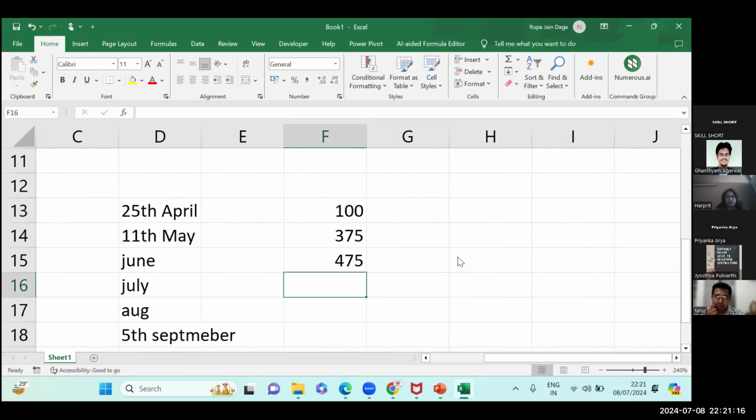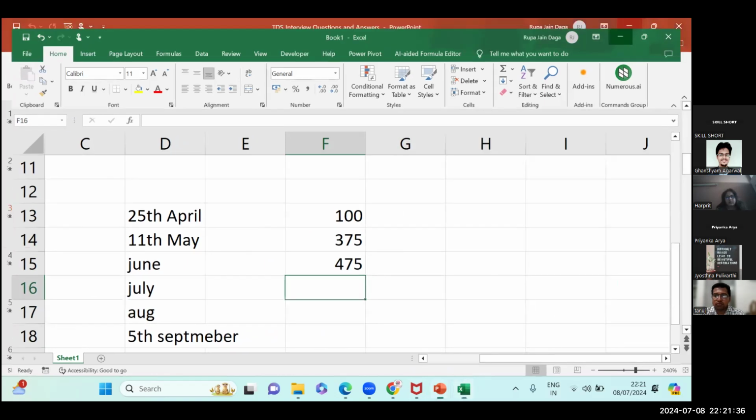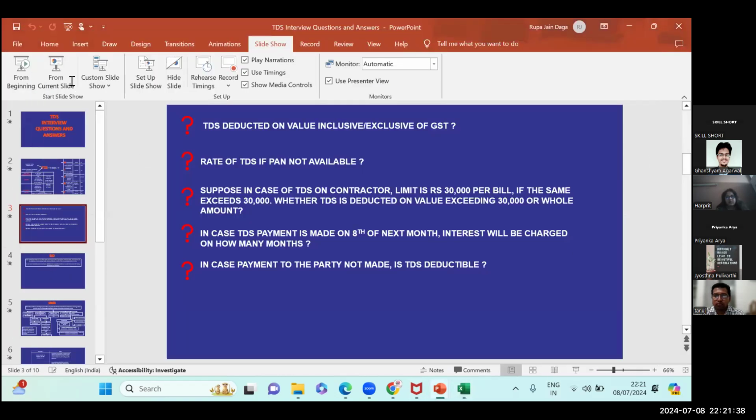Why there will be only 1%? Because we haven't deducted the TDS yet. That's why 1% will be charged. But whenever we deduct the TDS but do not deposit it, then 1.5% will be charged. But for the initial 2 months, it will be only 1% because we haven't deducted yet. Okay? Okay, ma'am. Priyanka? Thank you. Okay. Yes.